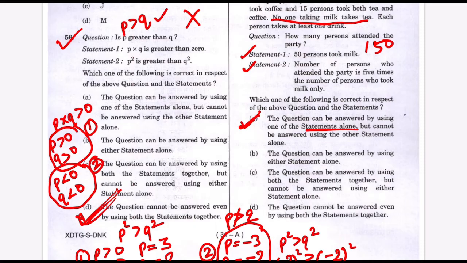This is just a set theory question, and they have just given you a question and two statements just to confuse you, right? Now this part is clear. Now let's move to the next part.